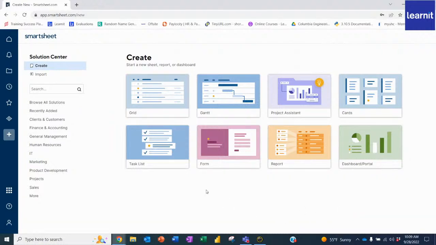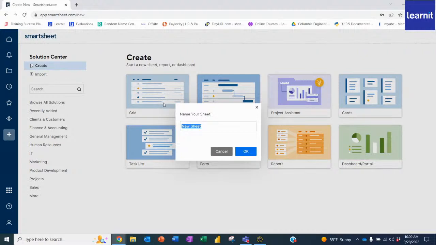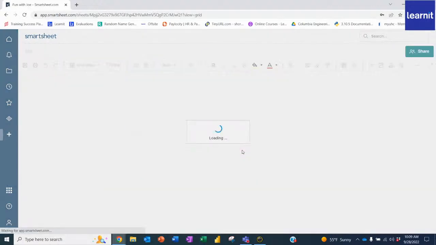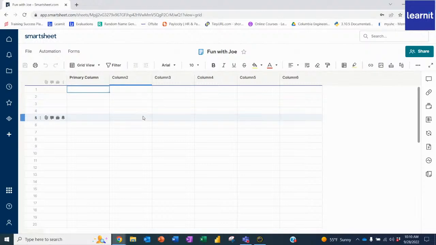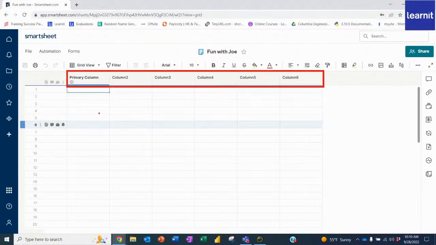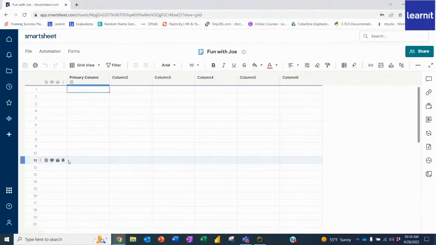So what we're going to do is click into grid, and I'm going to name it. You can name it whatever you like. I'm probably going to name this one Fun with Joe, and click OK. Now, you could just click the X here on conversation. It's very similar to Excel or Google Sheets. What you'll see here is a cell basis. We have columns right up top, and we have numeric rows on the side. So it works very similar to navigating Excel or Google Sheets.